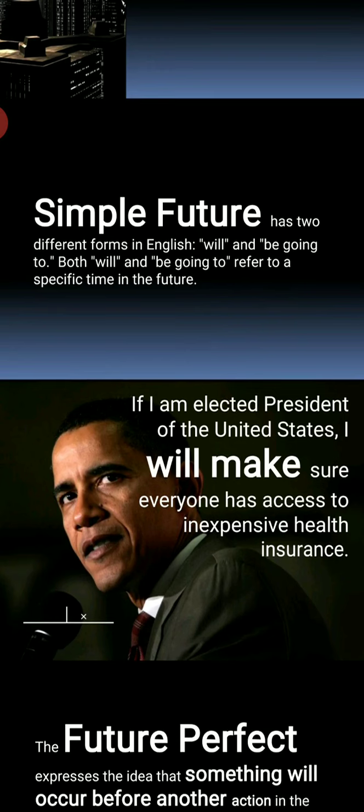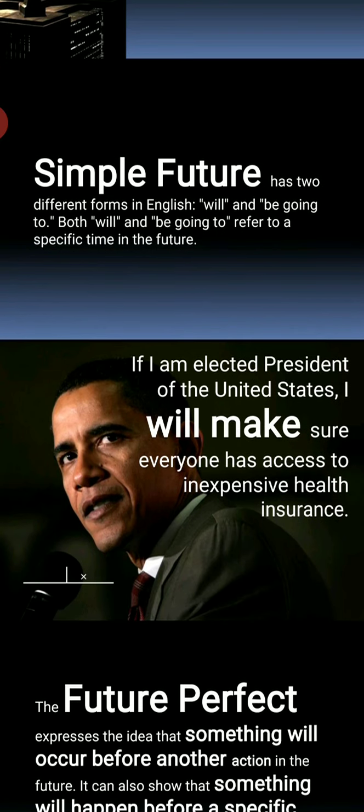Now the going to form. Be plus going to plus the root form of the verb is used. We use the going to form if we have decided to do something, or if we intend to do something in the near future. For example, the chief minister says that the government is going to increase the frequency of the metro trains. That is, the decision is there.